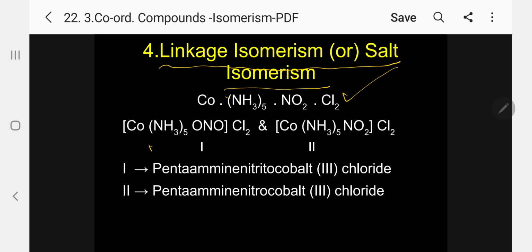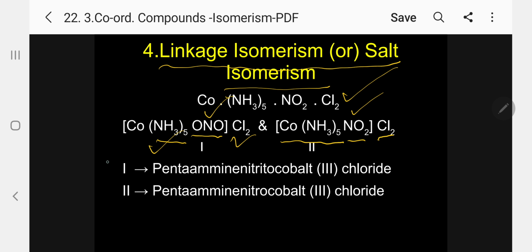Example, the first one, [Co(NH3)5(ONO)]Cl2. So the ligands here are 5 NH3 and ONO. The second case, [Co(NH3)5(NO2)]Cl2 with Cl2 outside. So what is the difference now? One has ONO, in the second case NO2. So the ligand is different in the two cases. That's why it is called linkage isomerism, or salt isomerism.